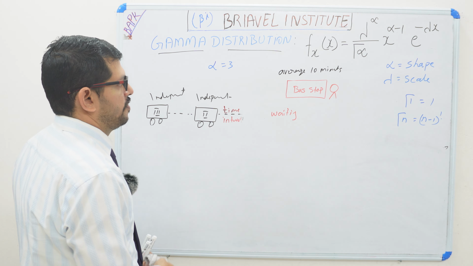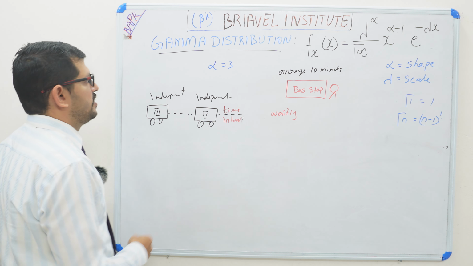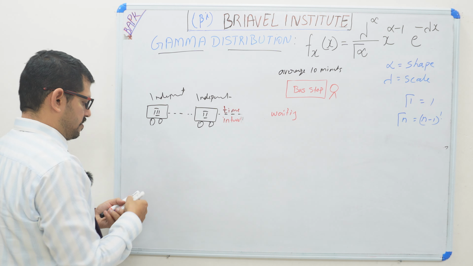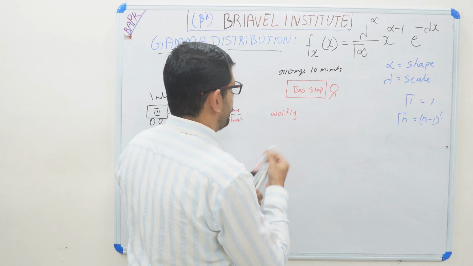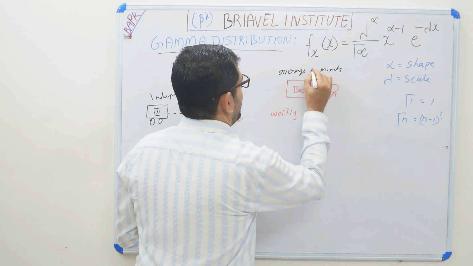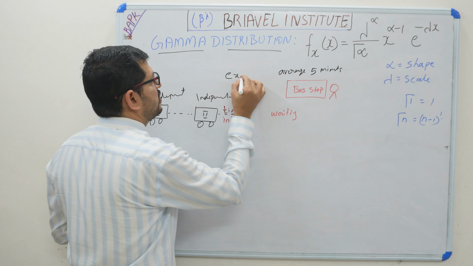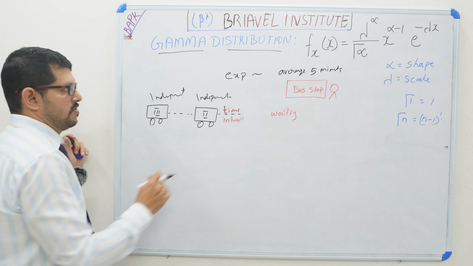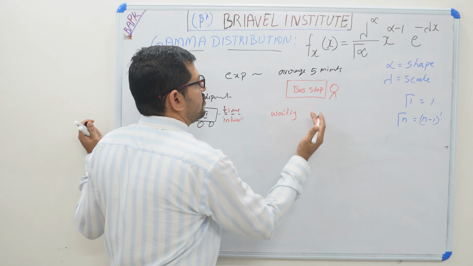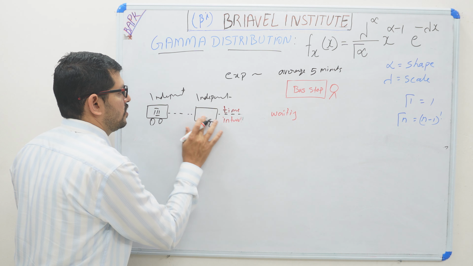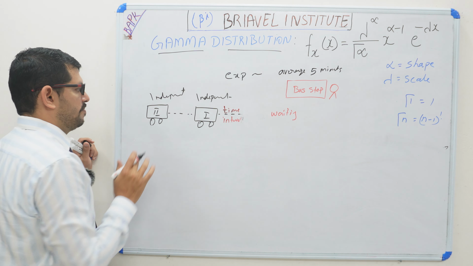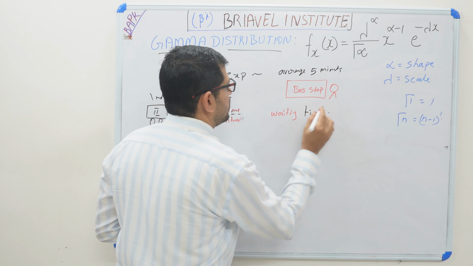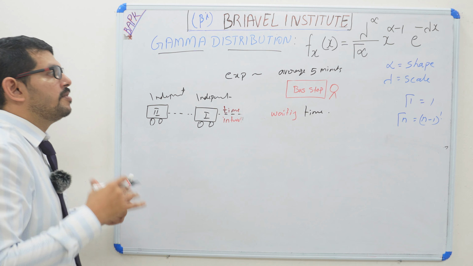We are waiting at the bus stop. The average time taken is 5 minutes, and this average time is explained by the exponential distribution. Each bus will come here within 5 minutes on average. So we are analyzing only 2 buses, and he has to wait 5 minutes for each.